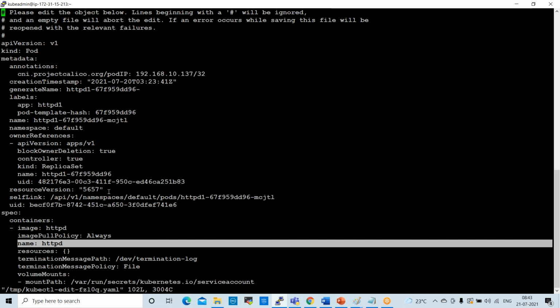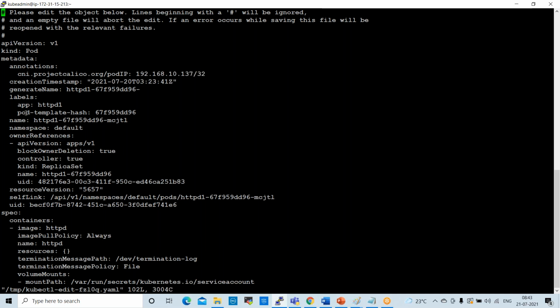So if any pod is corrupted, first we need to check this manifest. We need to edit that pod. We need to go to the pod and we can check the manifest. So anything corrupted here, anything goes wrong here, we need to check all these things. If any image is corrupted or any container is corrupted, we can edit that pod and check all these things one by one. Okay. And next one is